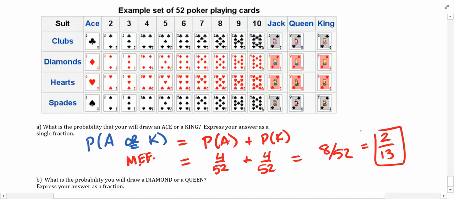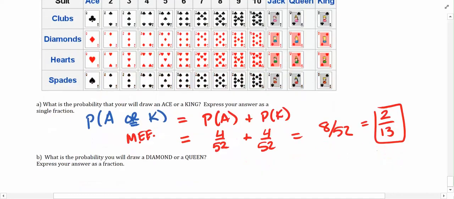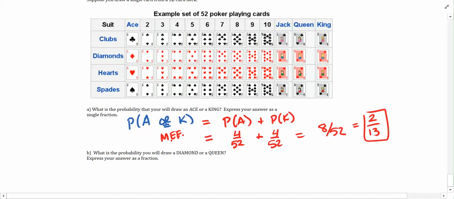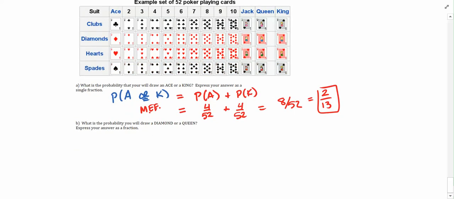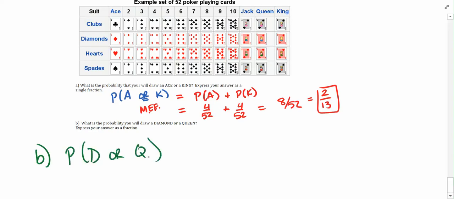Now then, part B says, what's the probability... I'll shrink this down just a little bit so we can still see. It says, what is the probability that you will draw a diamond or a queen? So for part B, it's asking, what's the probability of getting a diamond or a queen? And again, ask yourself, are these mutually exclusive events, yes or no? And the answer is no, they're not mutually exclusive, because if I'm only drawing one card, I could get the queen of diamonds.